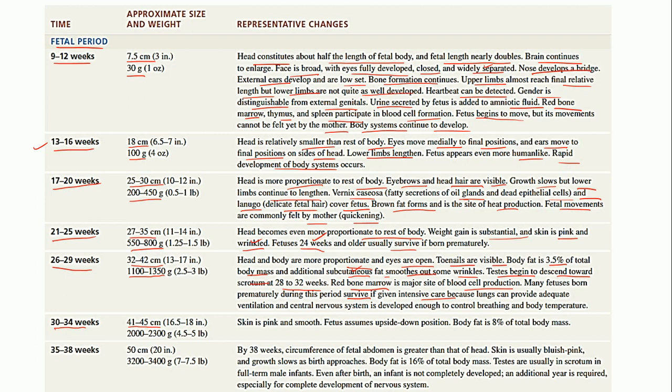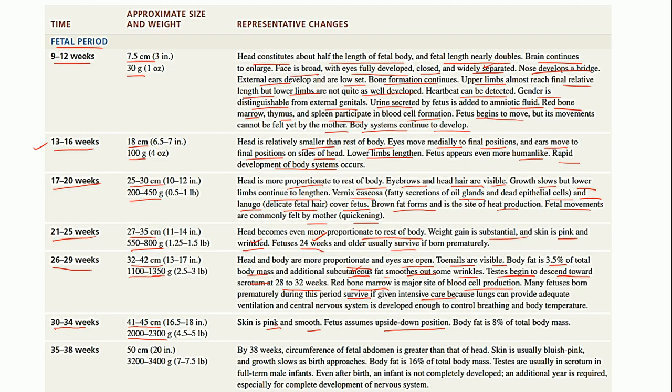Then from 30 to 34 weeks, the length is 41 to 45 centimeters and the weight is roughly 2 kg to 2300 grams. Now here the skin is pink and smooth in appearance, and the fetus assumes the upside down position. Remember, the baby is positioned near term in the last trimester. It is upside down.